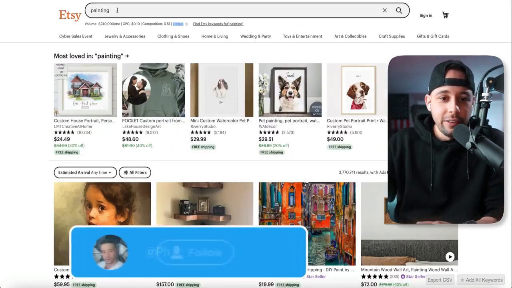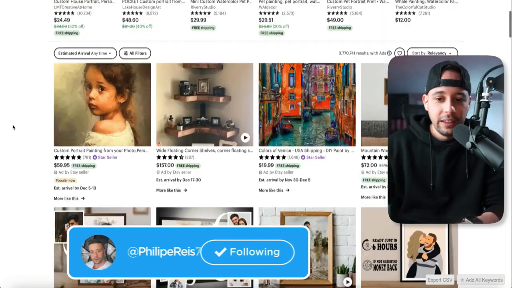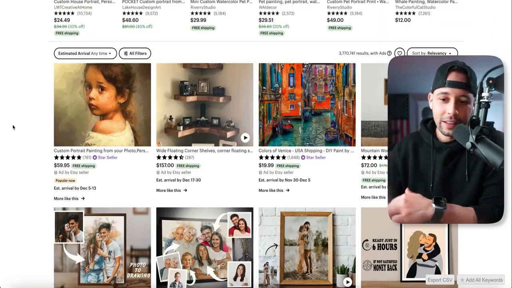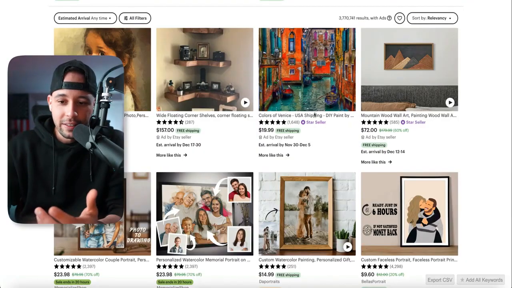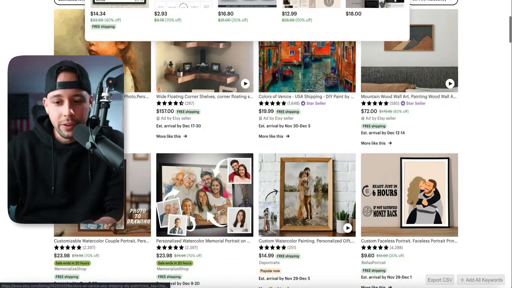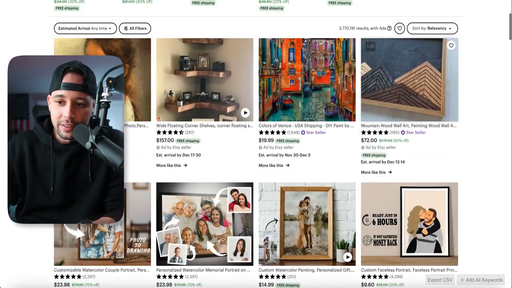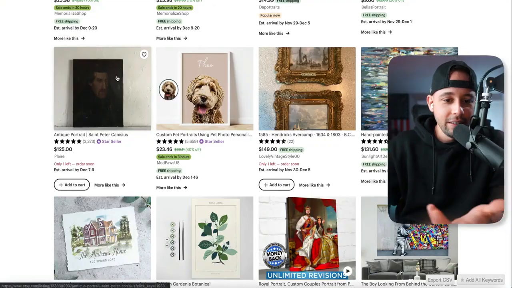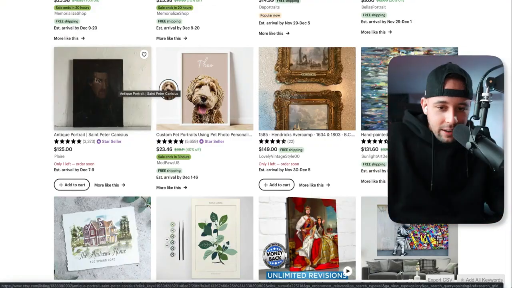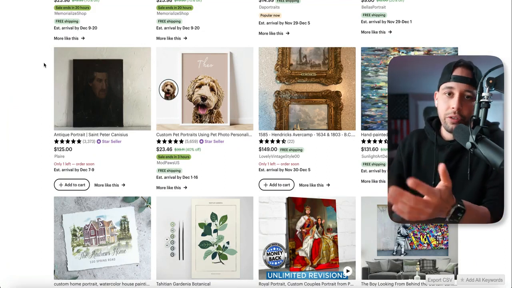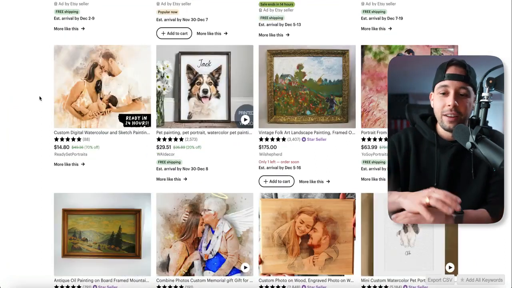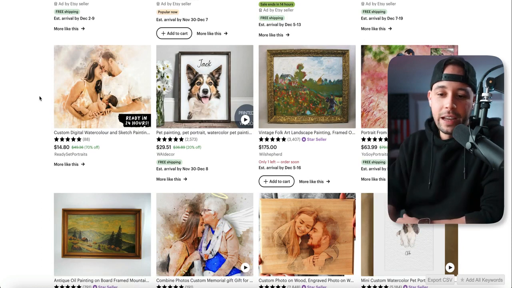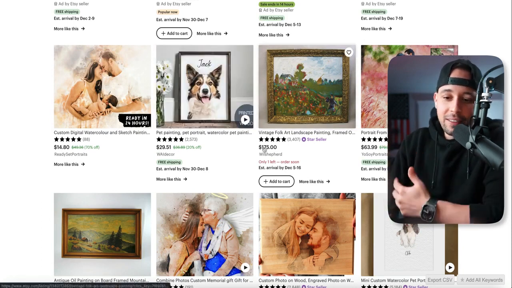If you go into Etsy and you search for painting, you're also going to be seeing that people are selling every single type of style of painting. Let's say this city, I think this is Venice, right? In Italy. Yeah, that's correct. This is Venice in Italy. This is just a wall art of someone. This is family art. This is some kind of antique portrait of Saint Peter Canisius, which I'm not really sure who he is. But as you can see, people are making paintings of all types of things and selling them here on Etsy. Some of them even go for as high as $175,